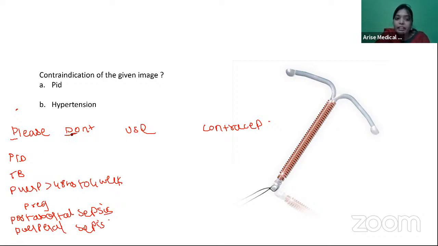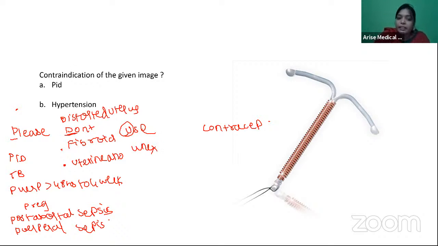Don't make distorted uterus. So where all do you have a distorted uterus? Fibroid, uterine anomalies. Fibroids which are distorting the uterus and uterine anomalies. Use unexplained vaginal bleeding.